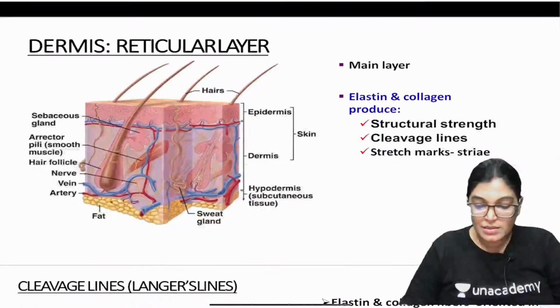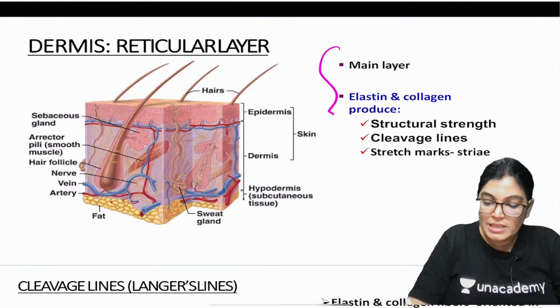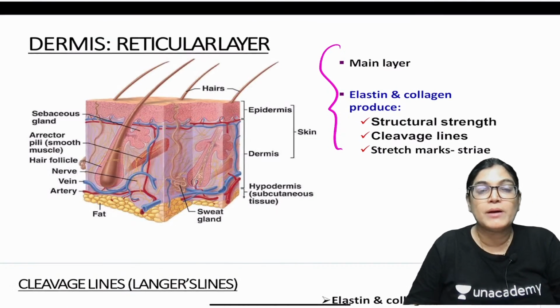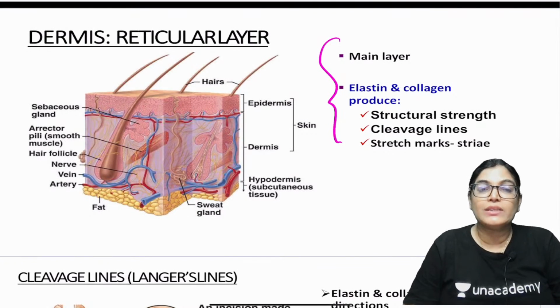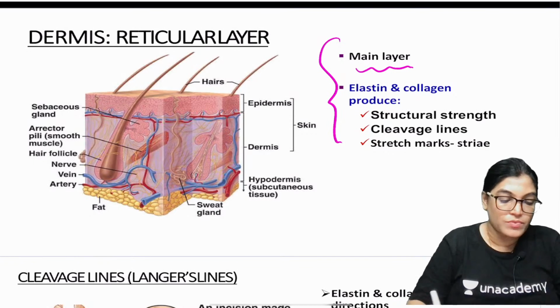Now coming to the reticular layer. The deeper layer of the dermis is the reticular layer, and it forms the main layer of the dermis.